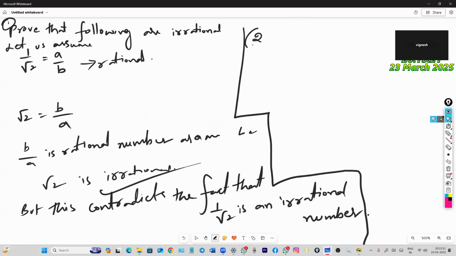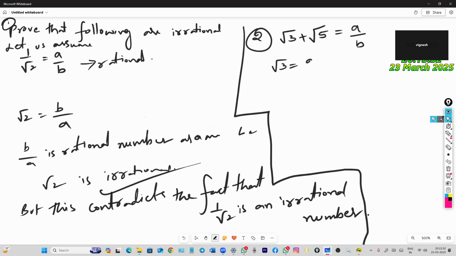Now next question: root 3 plus root 5 is equal to a by b. Let us assume root 3 plus root 5 equal to a by b. Now we can write root 3 is equal to a by b minus root 5.